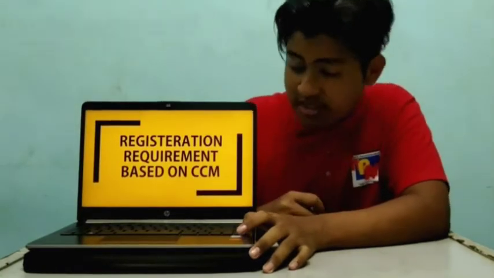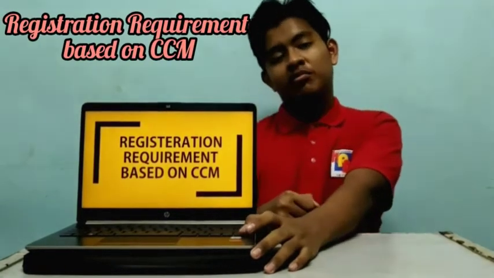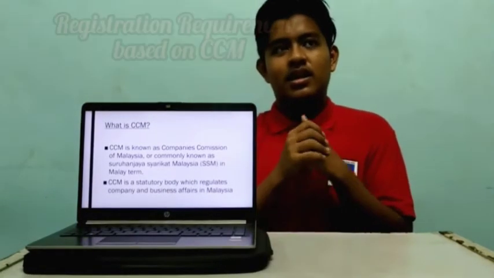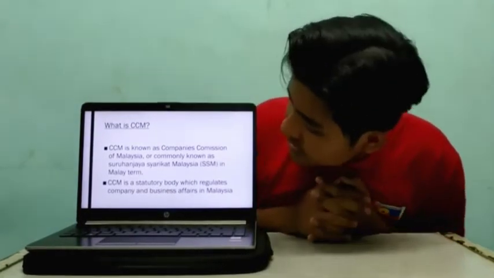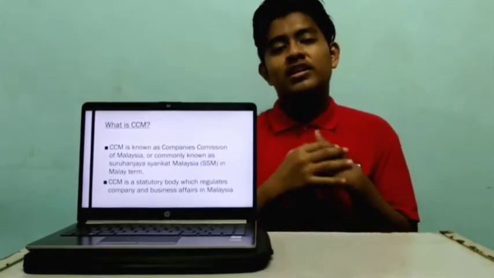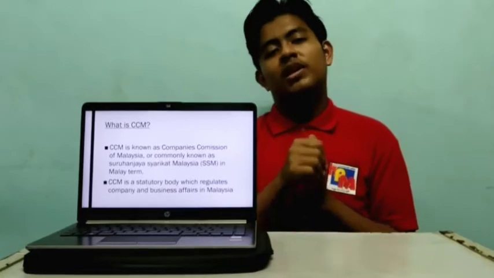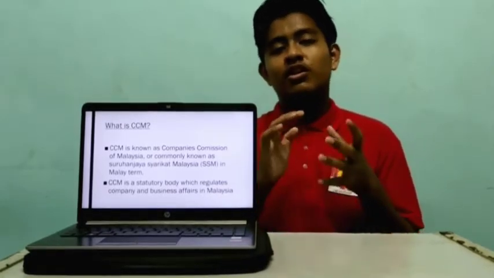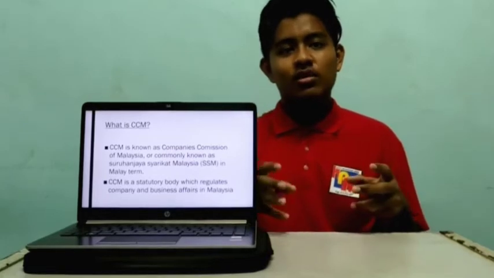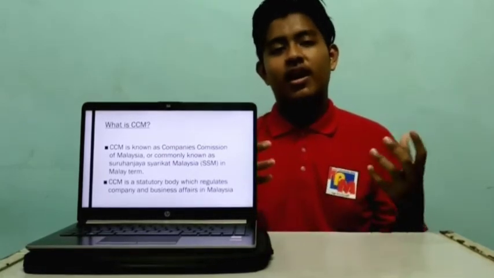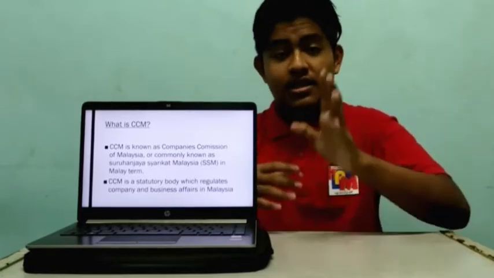Now moving on to the next chapter, which is registration requirements based on CCM. But first, what is CCM? CCM is what we call the Companies Commission of Malaysia, or in Malay we call it Suruhanjaya Syarikat Malaysia. The definition of CCM is a statutory body that regulates the rules of business and companies' affairs in Malaysia. That is CCM.